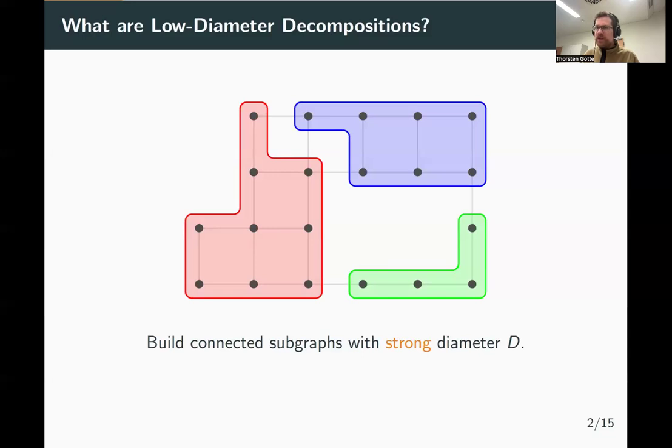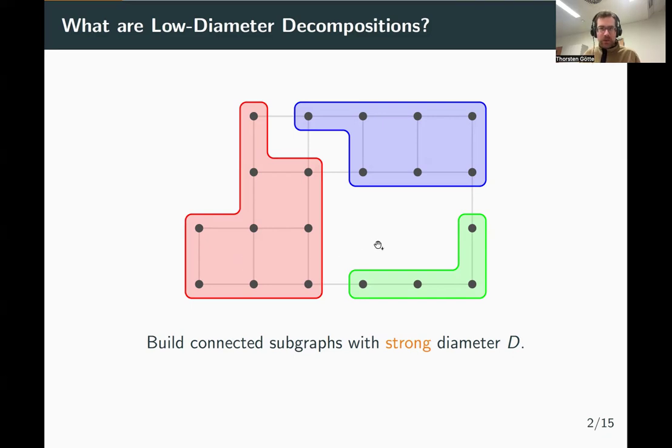Now, if the only restriction is that these subgraphs must be connected and have a strong diameter of d, I can give you a very trivial algorithm that can compute a low diameter decomposition for every possible parameter d. Namely, we just say every node is its own subgraph. Then trivially, these subgraphs would have a diameter of 0, which is lower than any d imaginable, and they also would be connected since there's only one node in them. So in order to make the problem non-trivial, we need additional restrictions.